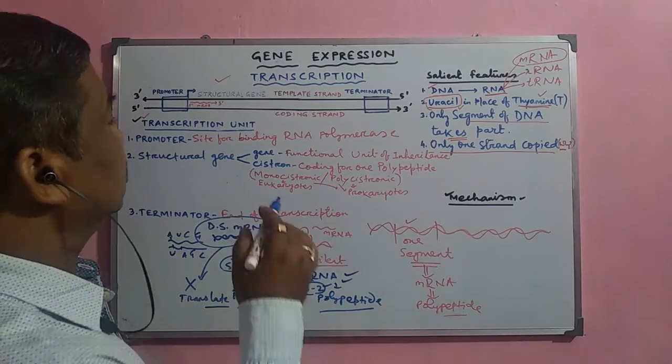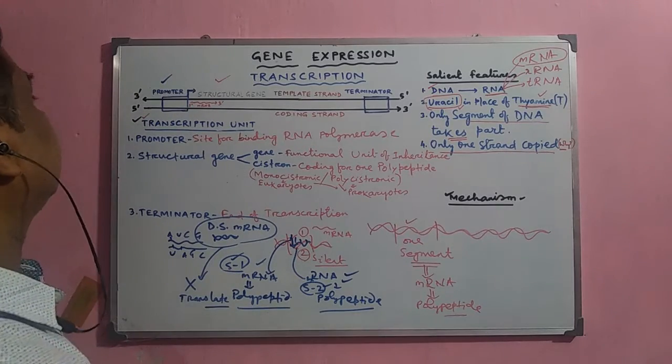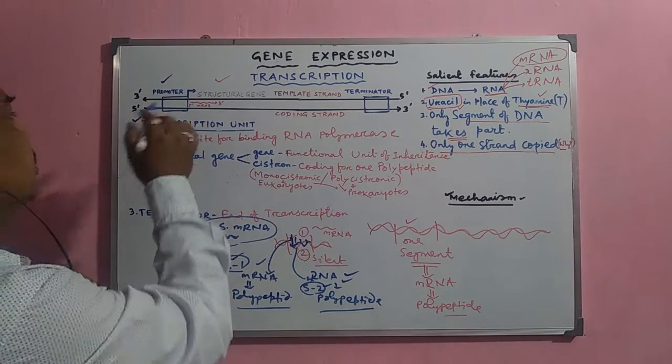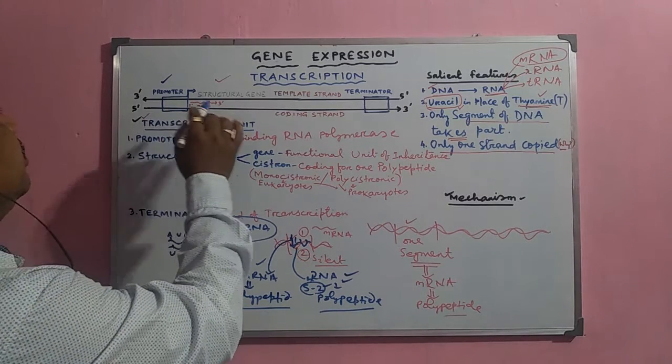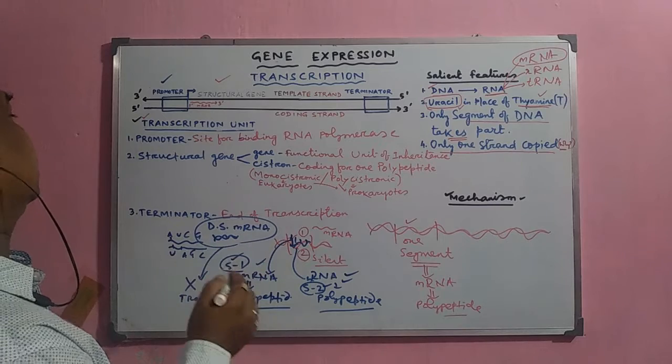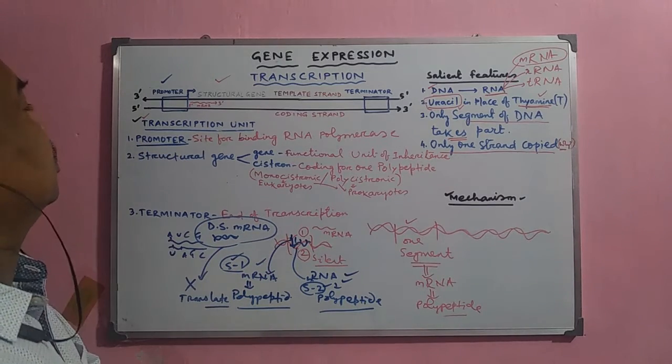Okay. Now this is explained through this transcriptional unit. Now this transcriptional unit consists of mainly three important parts. The first part or first region is called the promoter region.